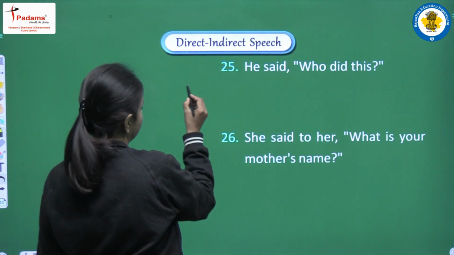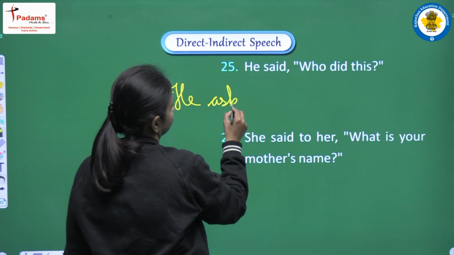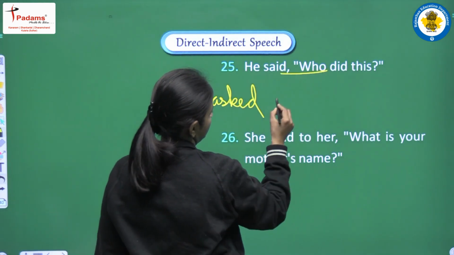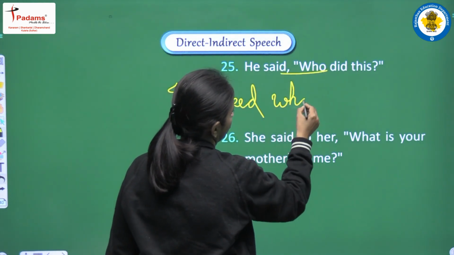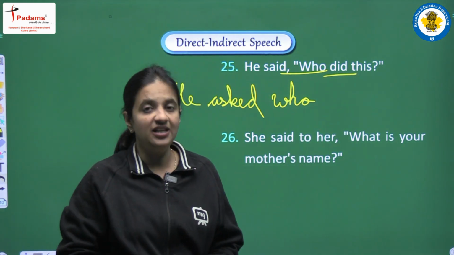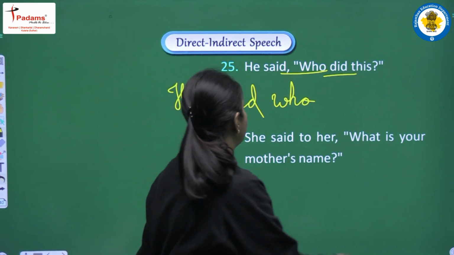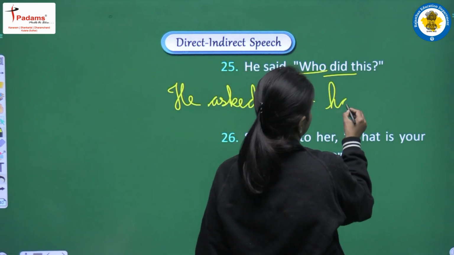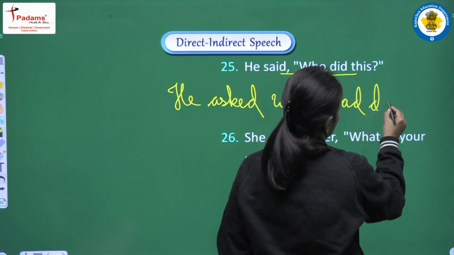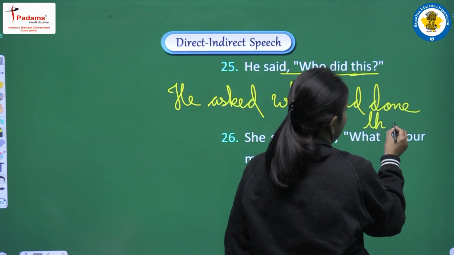Next, he said who did this? Again interrogative sentence. So we will write first of all he asked. Conjunction we will write same who. Did, it means we are having past simple, so we have to convert it into past perfect. So we will write who had done, and this it will be converted into that.